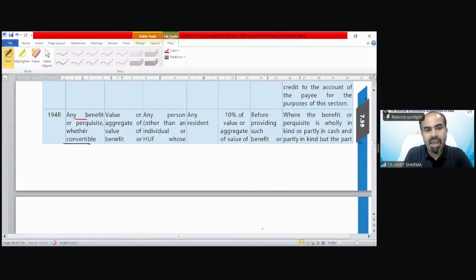194R. Any benefit or perquisite, whether convertible into money or not. So suppose you are running a business, you have an agency, you have a car showroom.